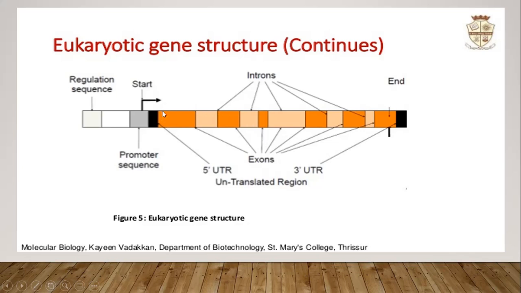The portion that is actually translated and transcribed is called the reading frame or the open reading frame. There are also other sequences, like regulatory sequences, promoter sequences, and termination sequences, but these are not translated or transcribed. So the only portion that is translated or transcribed, that is introns and exons, is called the reading frame.